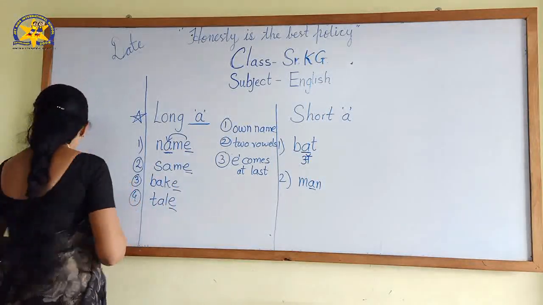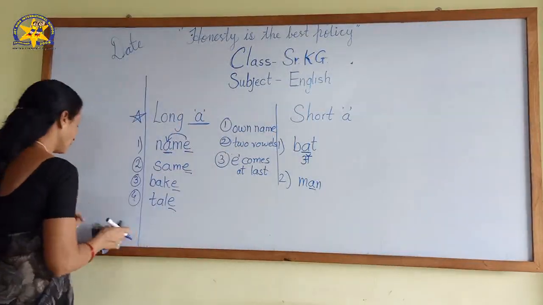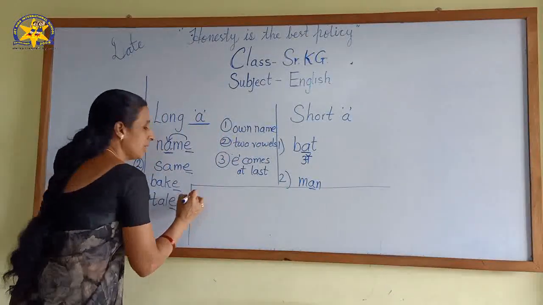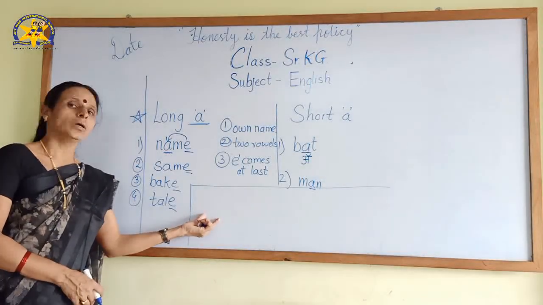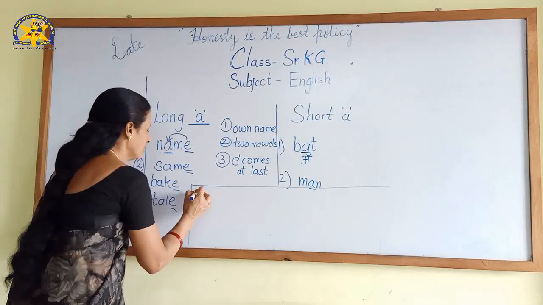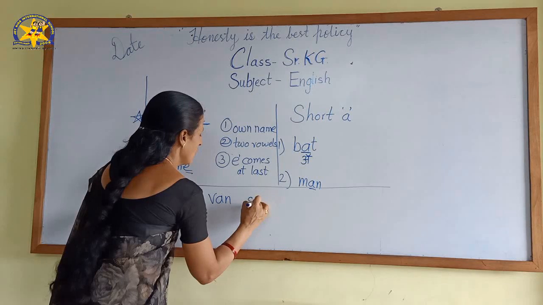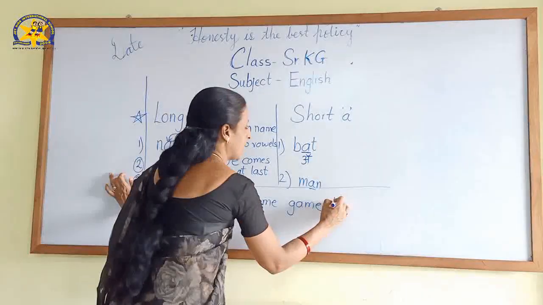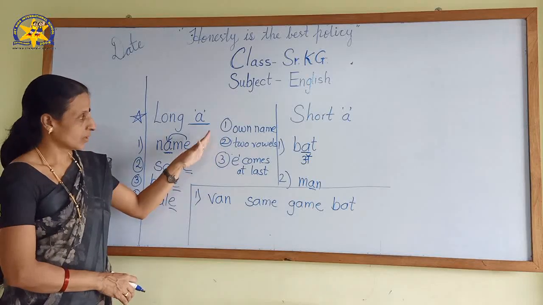So apart from that, we will see one example. Now, I will write here 3 or 4 words. If the long vowel word is there, you have to circle it. Just I will give you 2 or 3 examples. See here: van, same, game, and bat. I give you an idea.